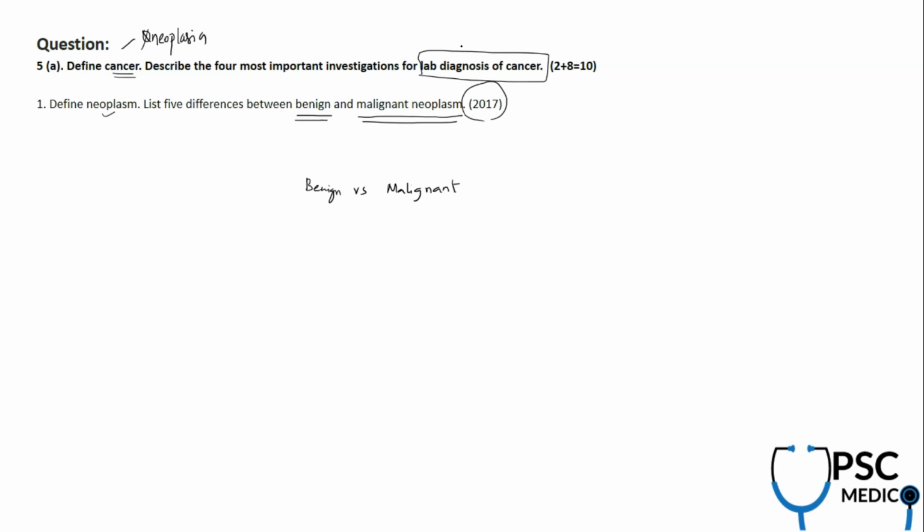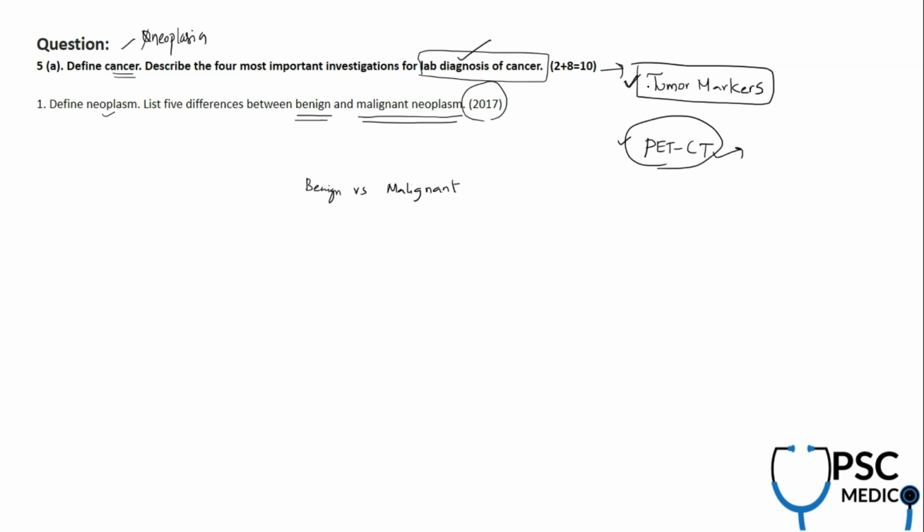Now they went into a bit of lab diagnosis part. So they're trying to focus on the tumor marker part. What are the tumor markers? That is one of the most key investigations for lab diagnosis of cancer. And from a radiological perspective, they are trying to focus mainly on one of the key important investigations, that is PET-CT, which is latest. Very important. So you have to elaborate on how PET-CT is done, what is positive uptake of FDG PET, fluorodeoxyglucose, what is negative uptake and all. You just need to focus on those aspects.